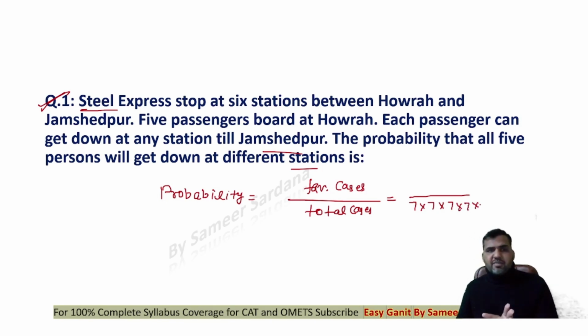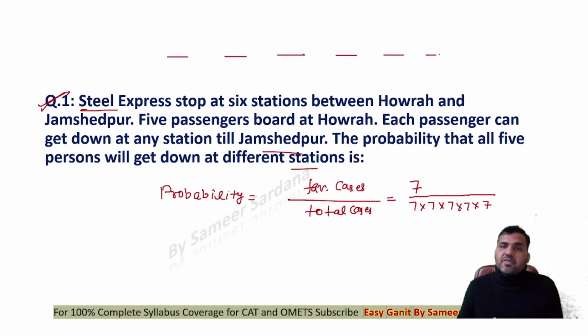So there are a total of 5 passengers, and all of these 5 passengers have 7 choices to get down. That will be my total cases. Now the probability that all persons will get down at different stations. That means the first person has 7 choices to get down at any of the stations. So let's say these are 7 stations: 1, 2, 3, 4, 5, 6, 7.